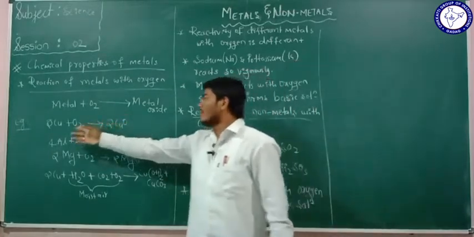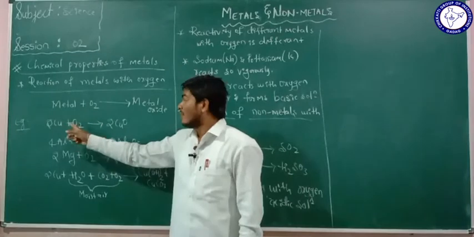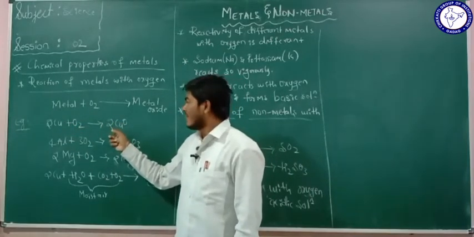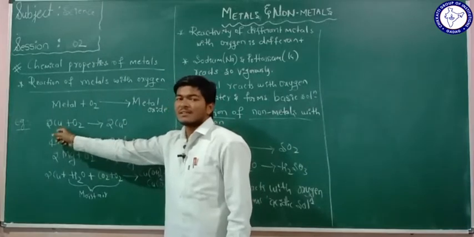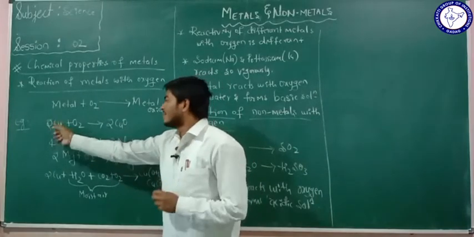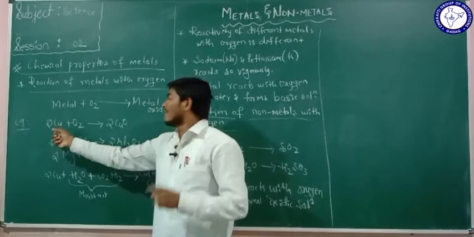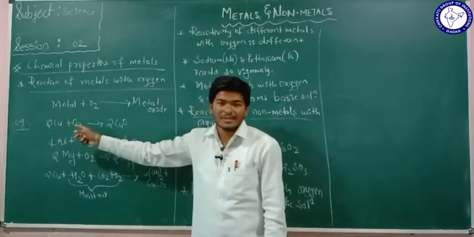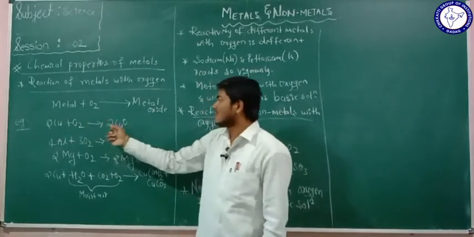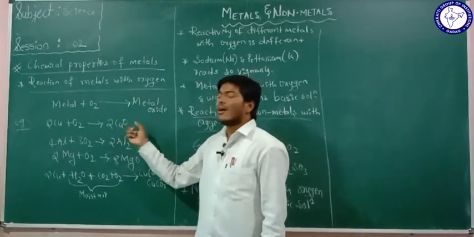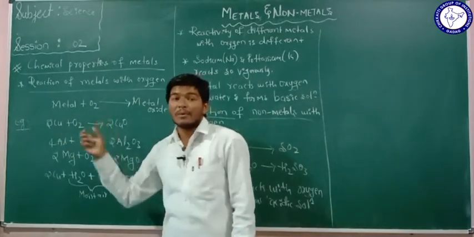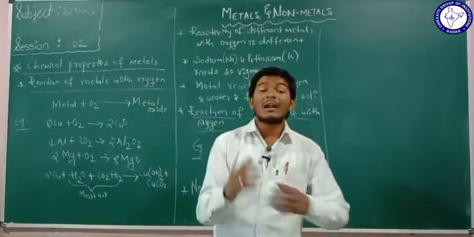See, when copper reacts with oxygen, it forms cupric oxide. Cu symbolizes copper. When copper reacts with oxygen, O2, it makes copper oxide, isn't it? But when copper reacts with the moisture, what will it form?